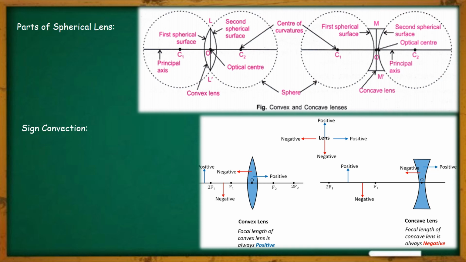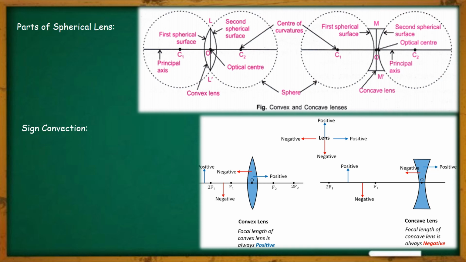Second one is, the distances measured in the direction of incident light are taken to be positive, and vice versa. Yes, the distances measured in the direction of incidence of light, means as you can see here in the diagram, at the left hand side of both the lenses the object is present, that is the blue arrow mark, and all the distances measured towards the right hand side will be taken to be positive, and all the distances measured in the left hand direction are taken to be negative.